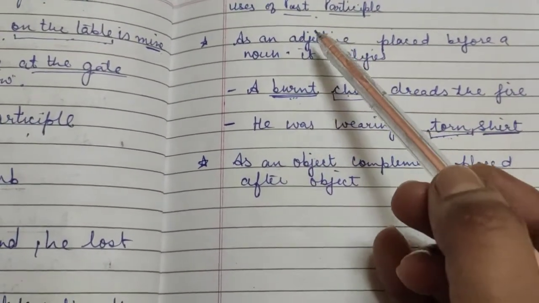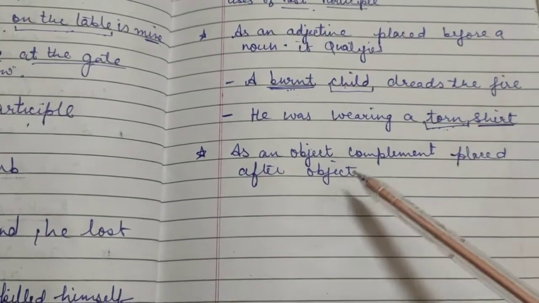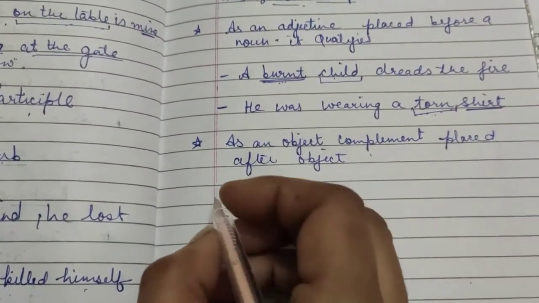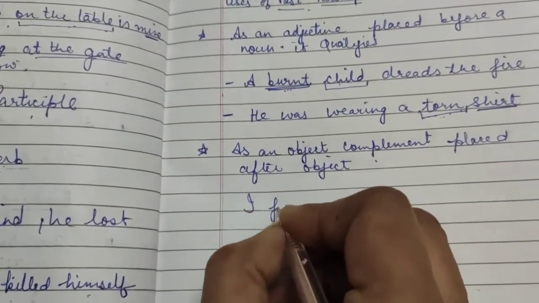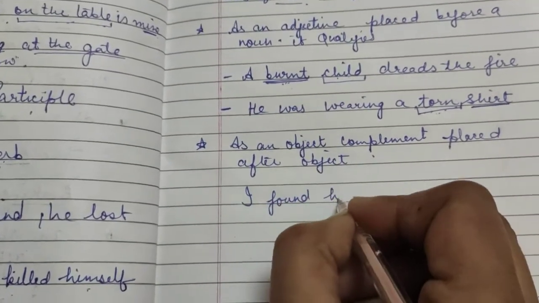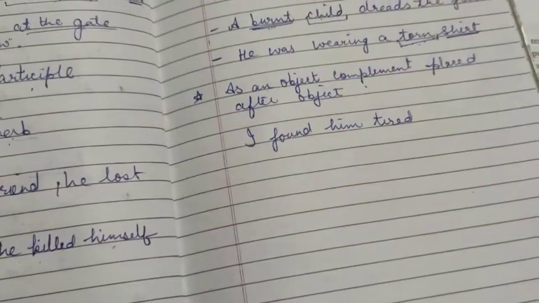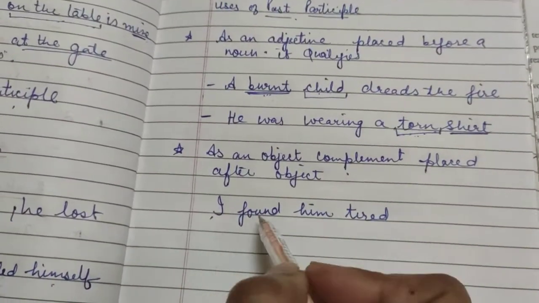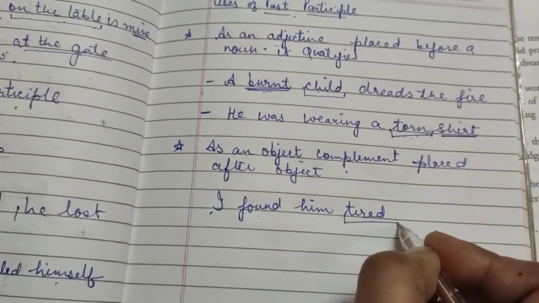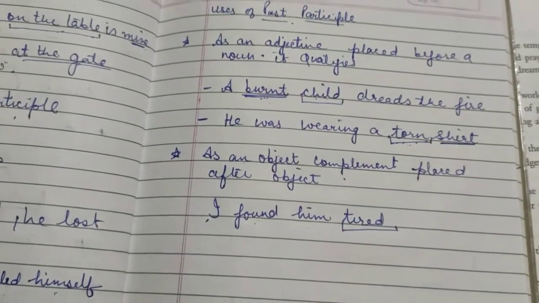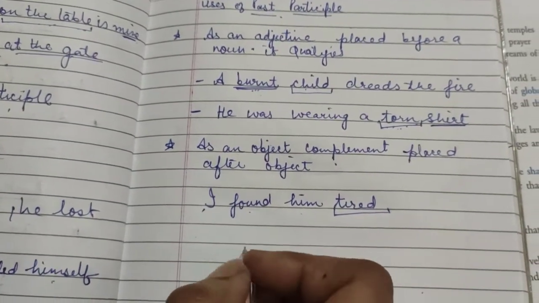Here the past participle is used as an object complement. Like, I found him tired. I found him tired. So here, tired is the past participle. Next example is there.